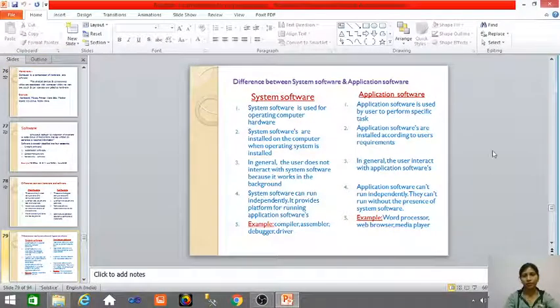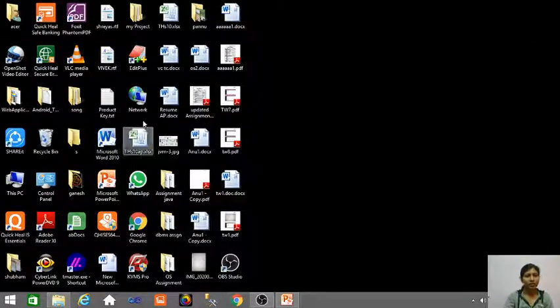We'll see here, I'll show you what software we are using. See here, on the desktop screen there are small pictures, small icons. These are all application software. OBS Studio. This is Chrome, then Internet Explorer, then this PC, ShareIt. If you want to share anything, we can use this ShareIt application. Then OpenShot video editor: if you want to edit any video, we use this. Adobe Reader is for the PDF format. If you want to see any PDF, we need this application software.